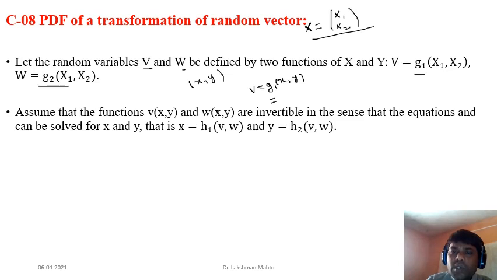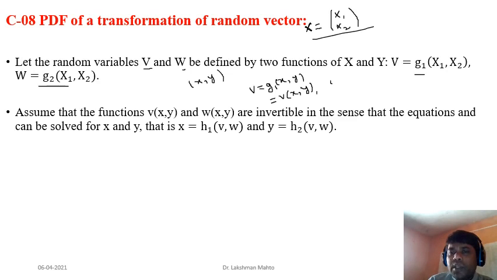What you do, you can call this G1 as a function. V is a function of what? X and Y. So in simple terms you can write V is a function of X, Y. You can simply write it this way. You don't need to put G1 here. By default you can consider that V would be G1. This is one notation, one way to represent a function of several variables.